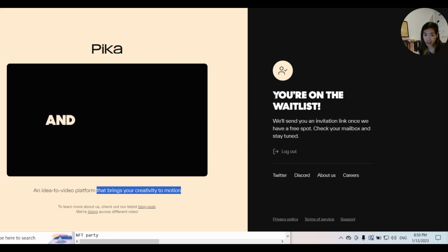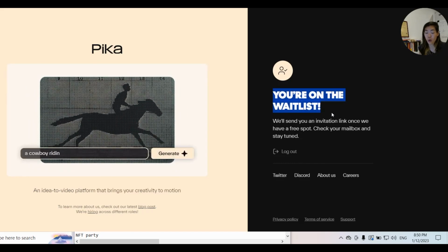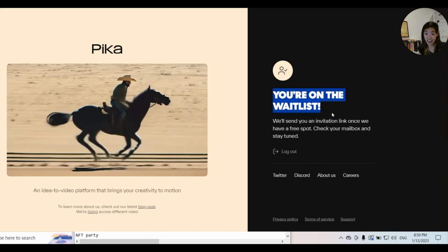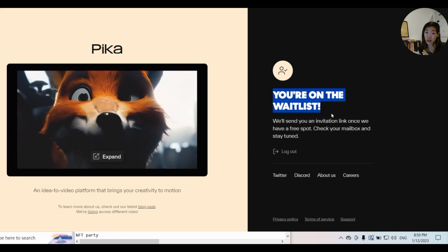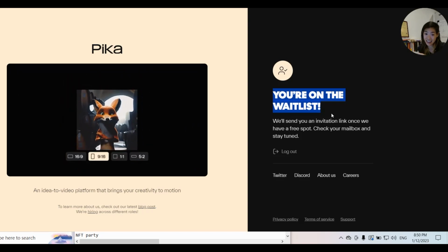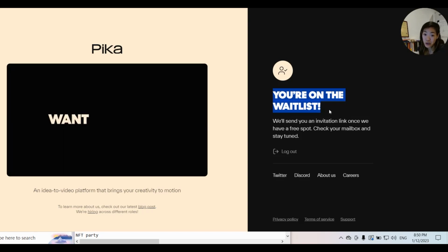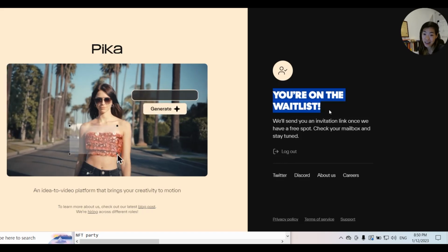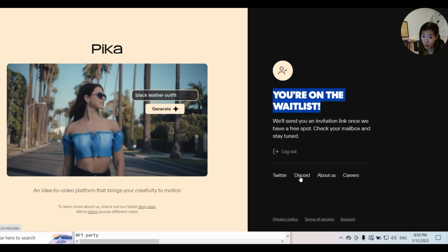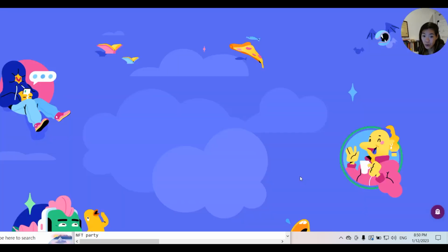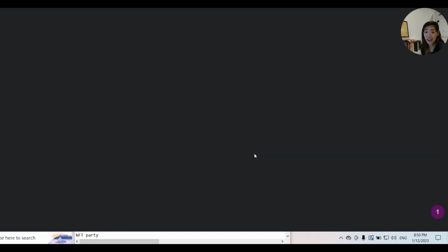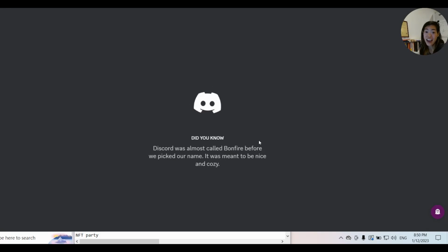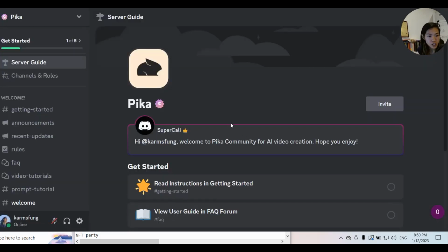What you're gonna see when you land on this page is that you are on the wait list. Here's the kicker. Get into this really quick because I'm gonna show you a hack on how you can get in here. Probably not a lot of people know, so you better hurry before the owner finds out there is a loophole. You click on Discord, and you're gonna be able to hack your way in. You click accept and you'll be able to get in and use it right now. And it is free.